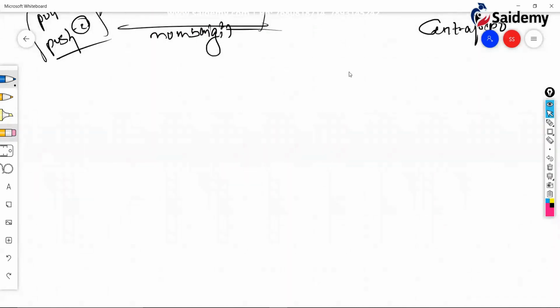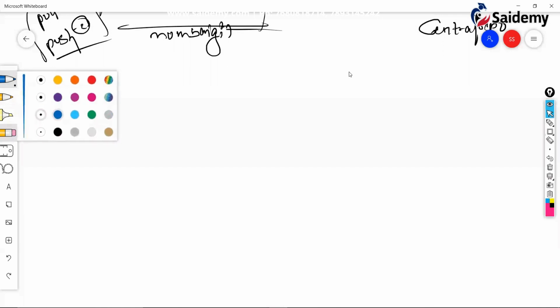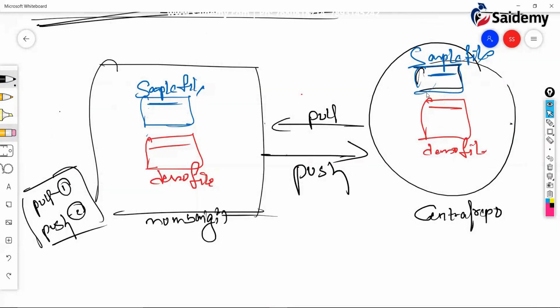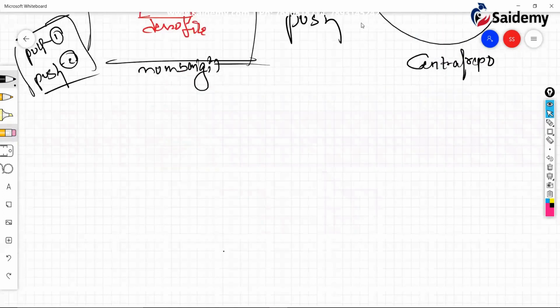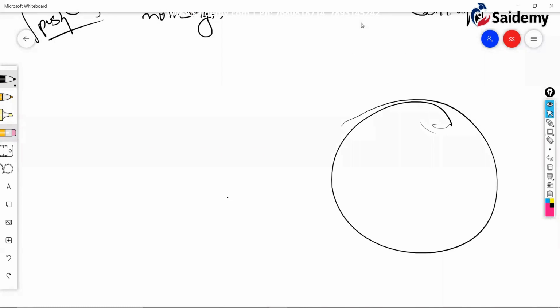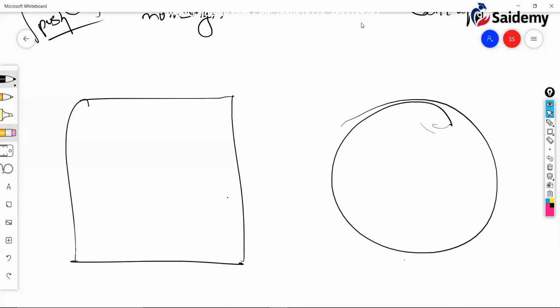Let's go with an existing file. I have shown you two different files, but let's try with the existing file actually. This is the central repository. This is the local repository. This is the central repo, and this is the Mumbai Git local.